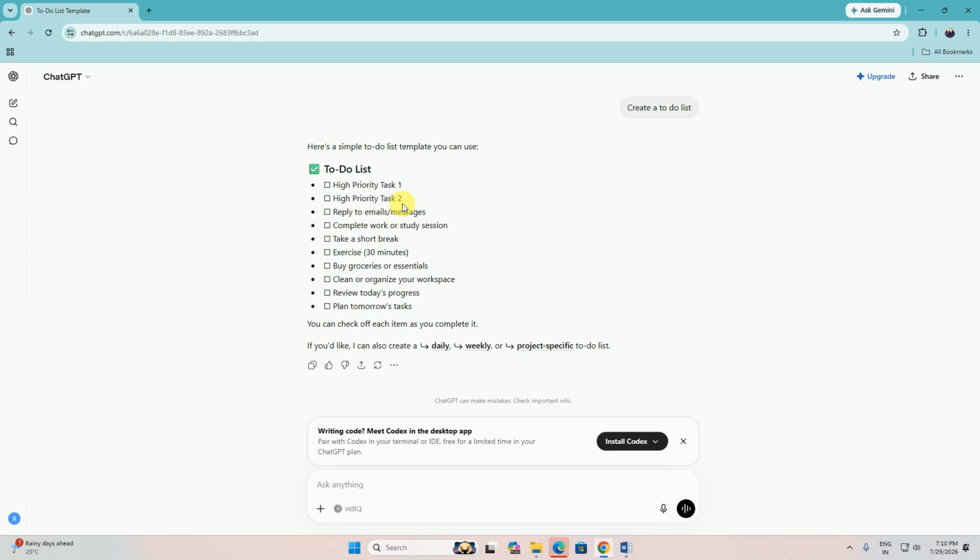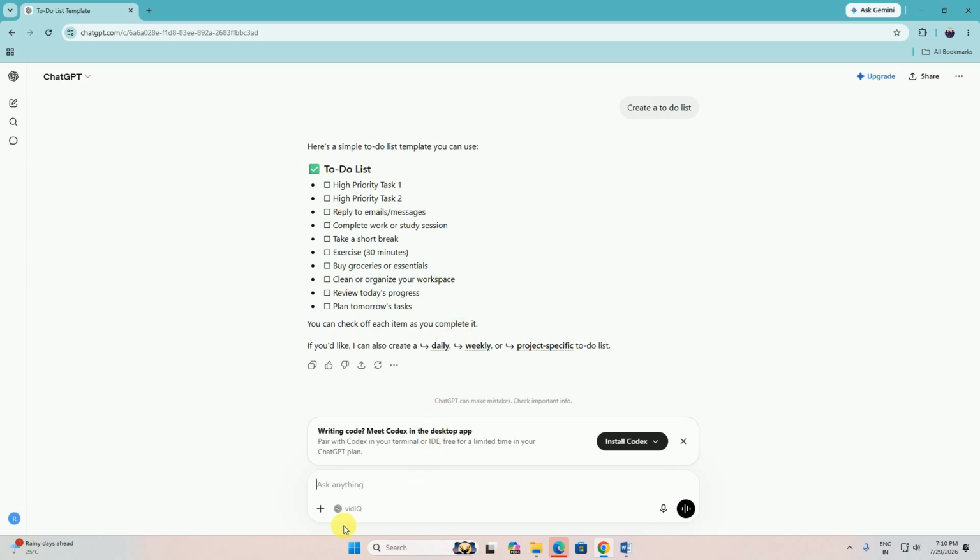Second, reply to the email messages which are required, and complete your work or study session, for your student, your employee, your teacher. Take short breaks, exercise every day for 30 minutes, buy essentials only. Don't go lavish. Clean or organize your workspace, review today's progress and plan tomorrow's tasks also. You can check off each item as complete.